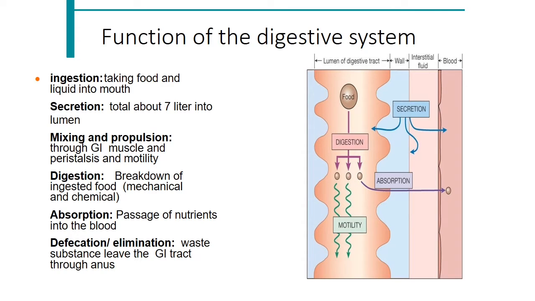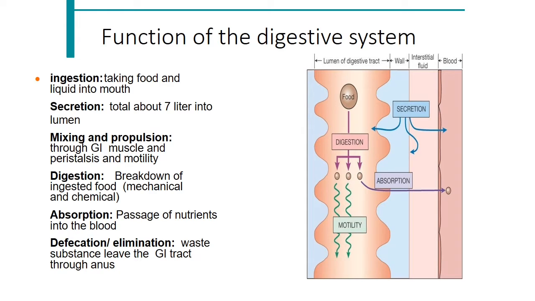First one is ingestion. So what is the meaning of ingestion? Food will be ingested by the mouth. Food might be in liquid form or in solid form. So ingestion is taking food into the mouth. Second one is secretion. The secretion of the gastrointestinal tract, total about 7 liters of fluid into the lumen.